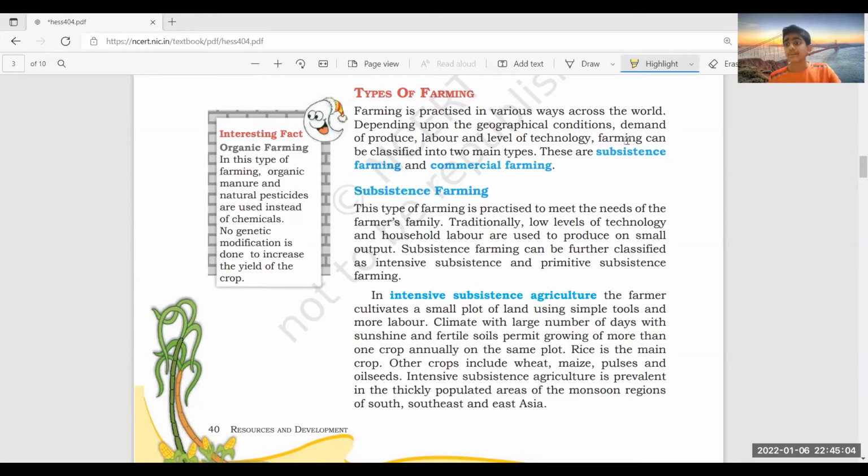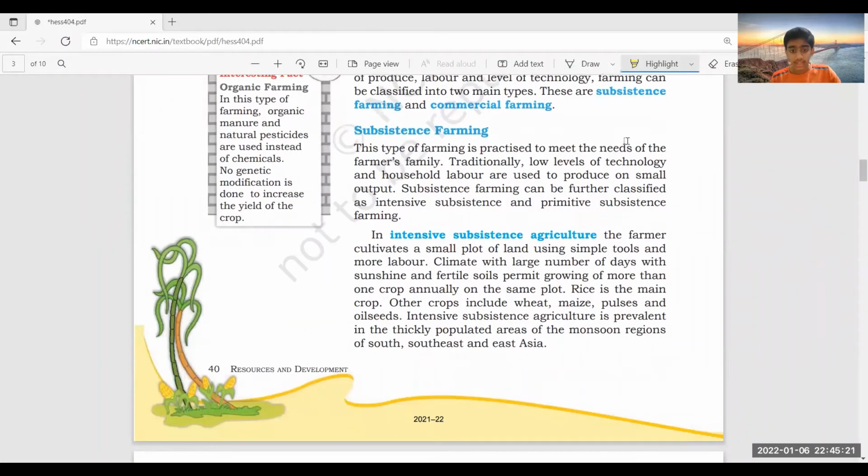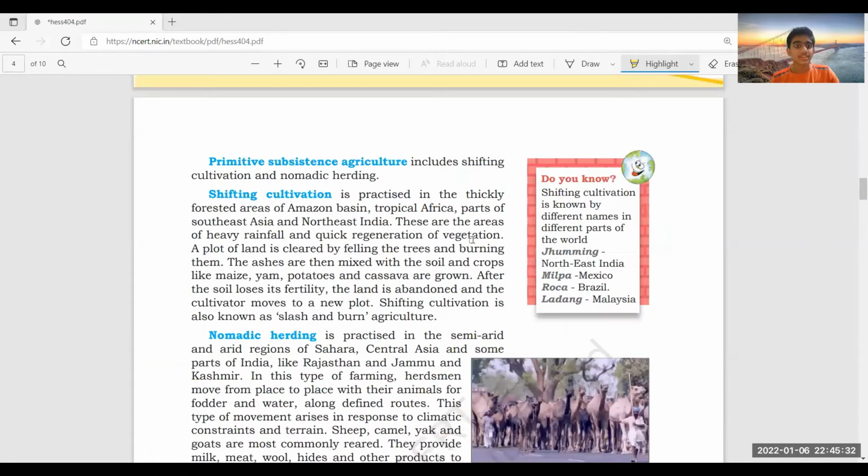Climate also plays an important role in this, of course, and rice is the main crop in this intensive subsistence farming. Other crops like wheat and maize are also grown. It is mostly done in thickly populated areas like South, Southeast, and East Asia, to meet the demands of the family. That's part of intensive subsistence farming.